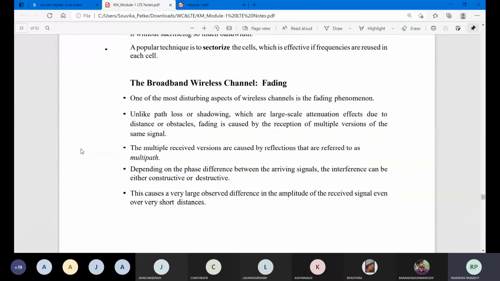Then in the broadband wireless channel, one of the important concepts was fading. Fading occurs when you have multiple transmissions of the same data. You can observe here that fading is caused by the reception of multiple versions of the same signal. The multiple received versions are caused by reflection and are referred to as multi-path.